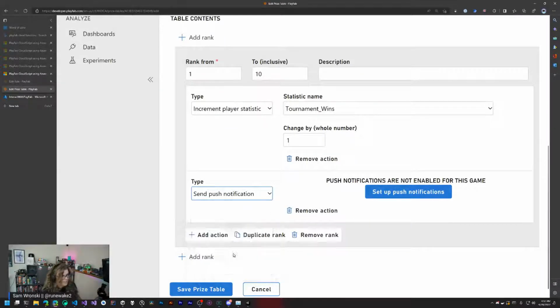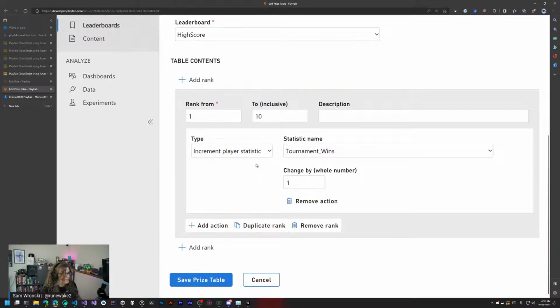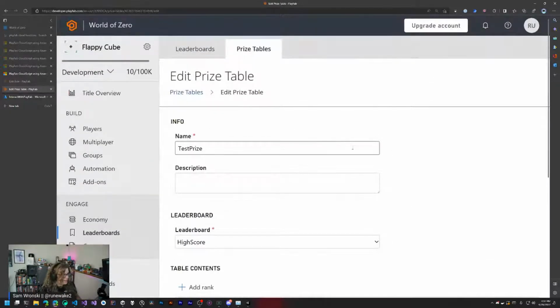Or again, we can execute an Azure function. So for example, if you want to congratulate your player of the month or something on Twitter, or do some other integrations with a broader code system and inject custom behavior based off of some of these different events, this gives you a way to do that. This lets you actually start adding this behavior. So that's what's going on here. Yeah. So I think that's mostly it.